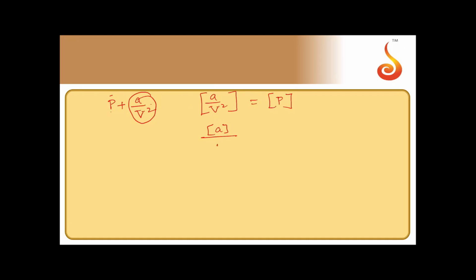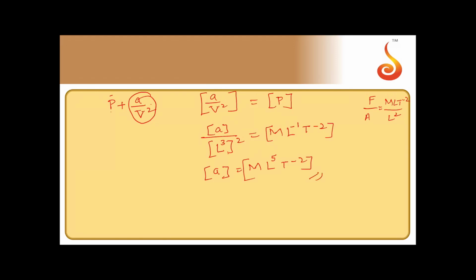So the dimensions of A divided by the dimensions of V square, where volume is L cube, is equal to the dimensions of pressure, which is m L to the power minus 1 T power minus 2. Pressure is after all force by area. Force is mL T power minus 2, area is L square. Now the dimensions of A, sending this to this side, become L to the power 6 times L to the power minus 1, so L to the power 5, T power minus 2. So that is option B.